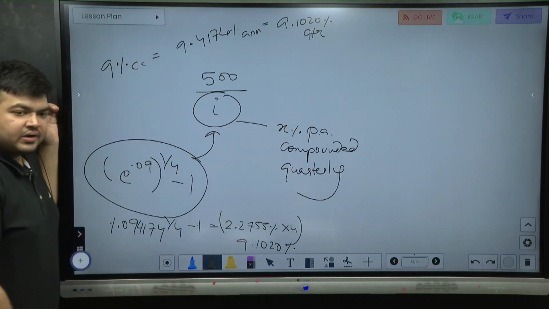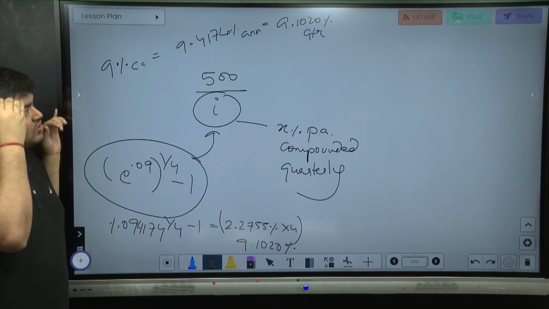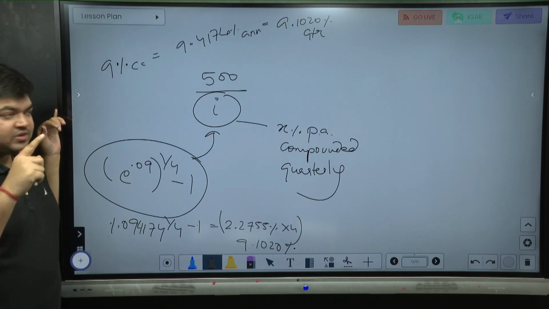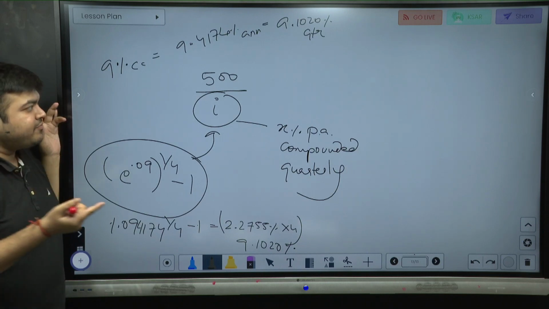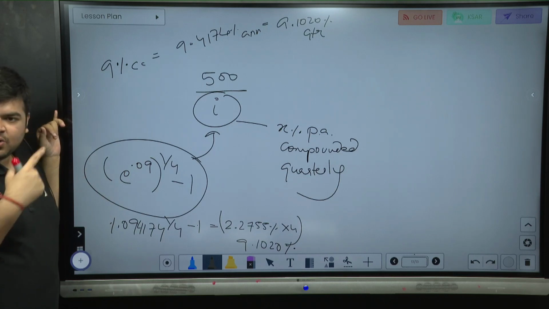They're all equivalent rates. All these rates are equal. A 9.1020% quarterly rate means 1 becomes how much? 0.091020 by 4, that is what we have to put here. I by Y is the rate per period, and the cash flow is happening quarterly. I hope this is clear.